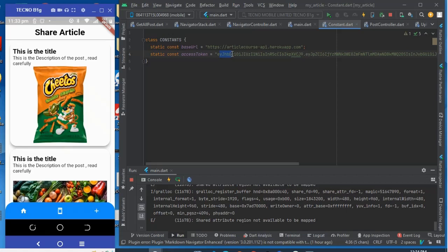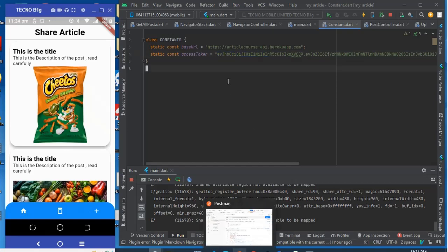With this, we don't need to design a login screen now, because the main aim of logging in is to give us this token. Now we got the token from Postman, so we're just going to use it. But later on in the video, I'm going to show you how to log in and get your own token.